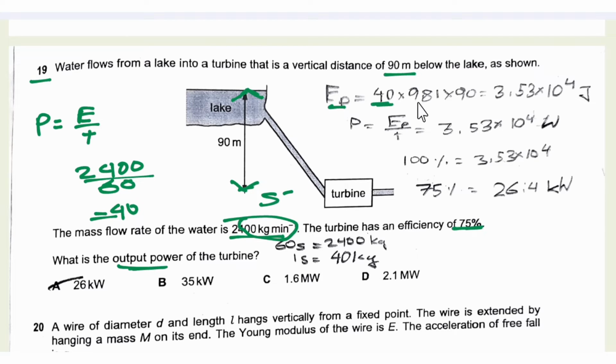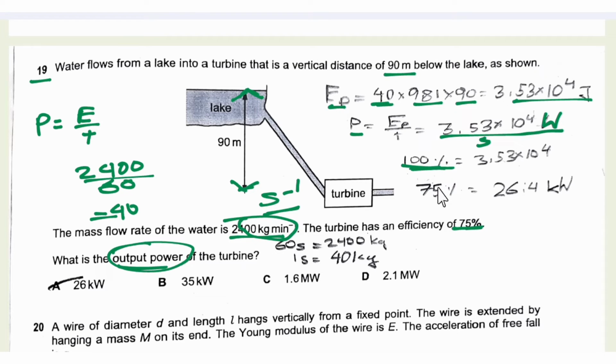Then we know the mass, we know the gravitational field, we know the vertical height, that is 90. So we get the gravitational potential energy, and power is equal to gravitational potential energy by time. So we take the time for 1 second. So just the energy value by time, that is 1 second, we get the power. So this power is actually 100%, but we need to find the output power, and the efficiency is 75%. So 100% is this value, and the 75%, that is output power, is this value. So 26.4 is approximately 26 kilowatt. So the answer is A.